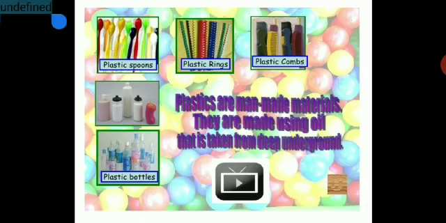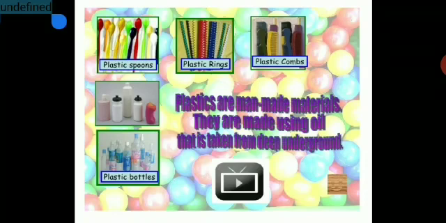Plastic is a man-made material, and you can make different varieties of objects using it. You can see plastic spoons, plastic rings, plastic combs, plastic bottles, and a variety of different uses, a wide use of plastic in your day-to-day life. Most of the things which you use nowadays are made up of plastic.